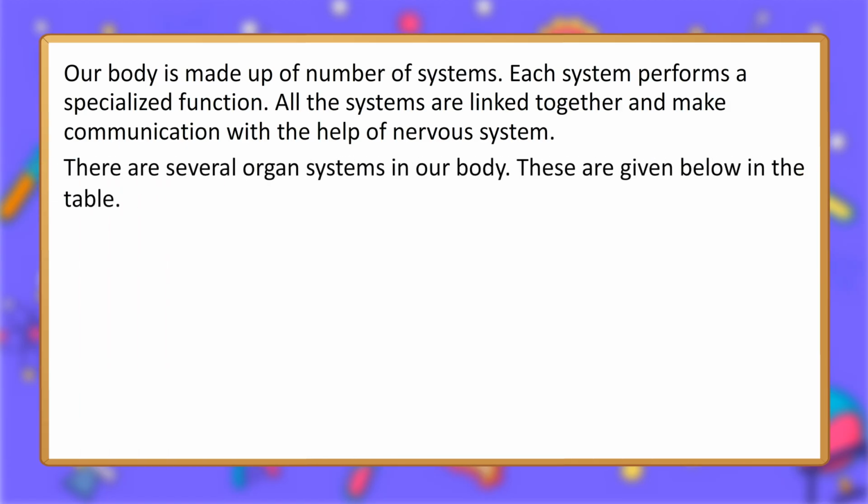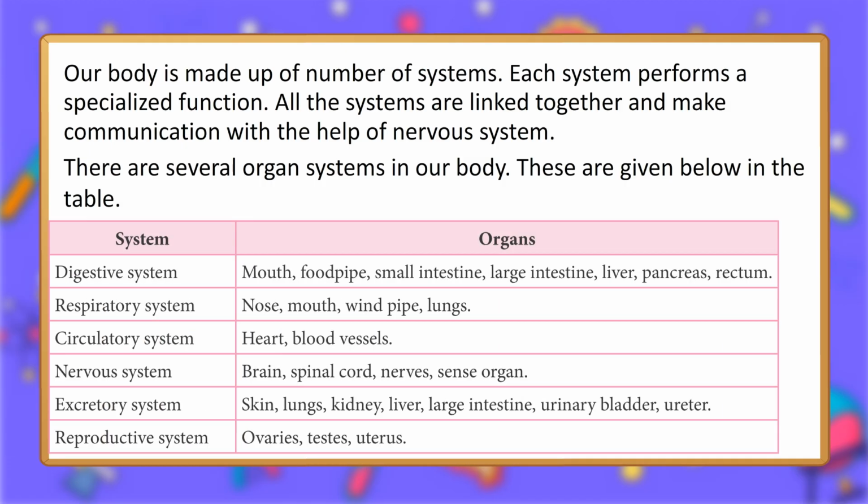All the systems are linked together and communicate with the help of the nervous system. There are several organ systems in our body. These are given below in the table.